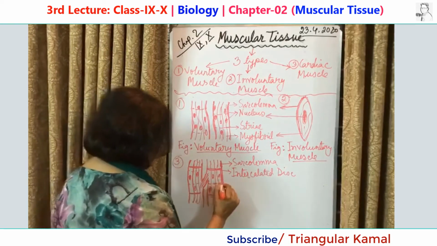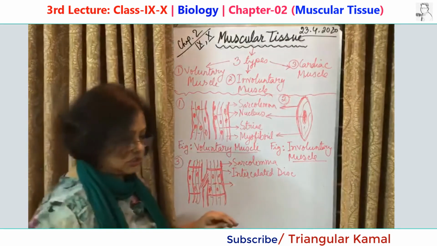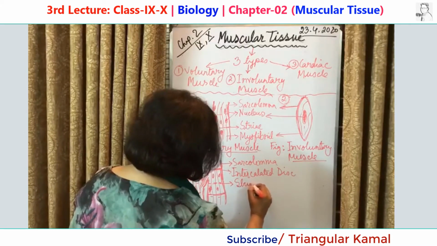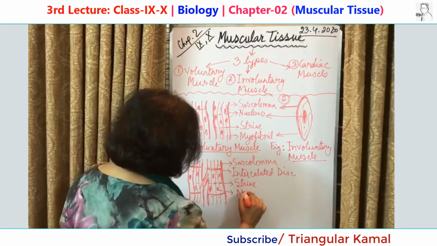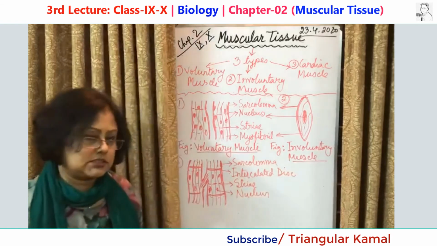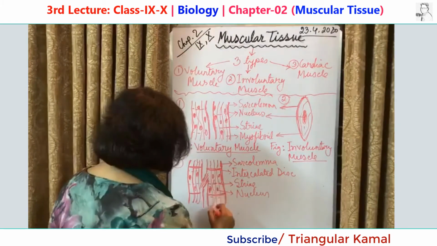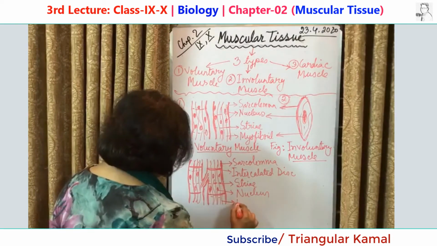And look here, they also have striation. Okay, transverse striation. This is stria, and this is a nucleus. One cell contains one nucleus, and they also have the fibers in between them.